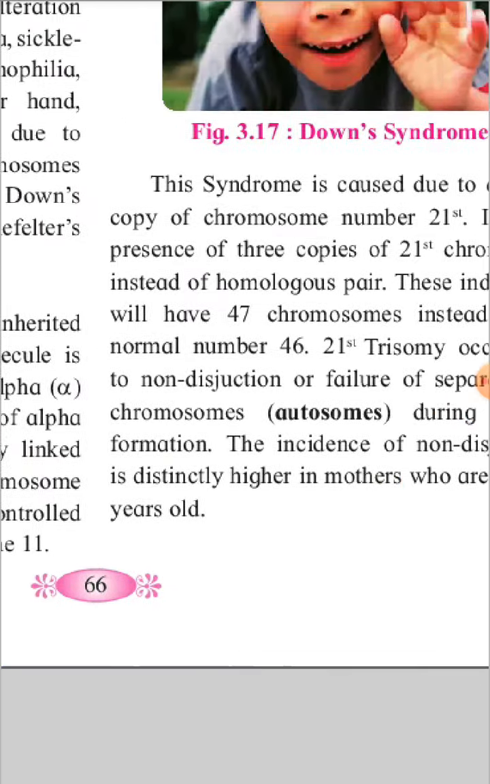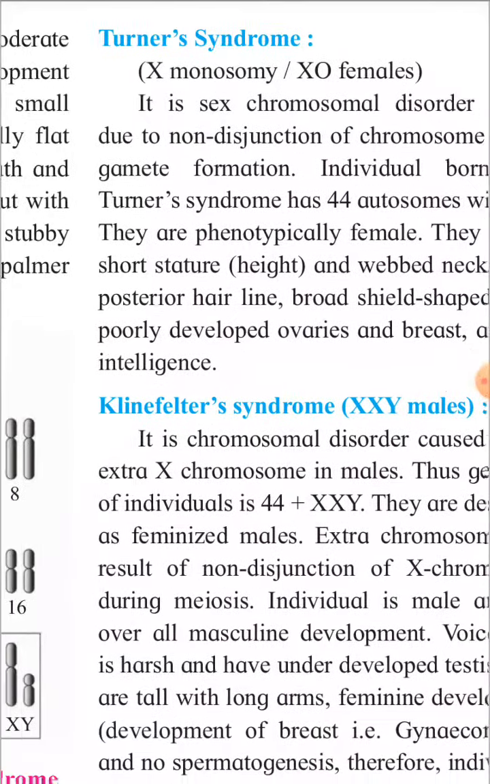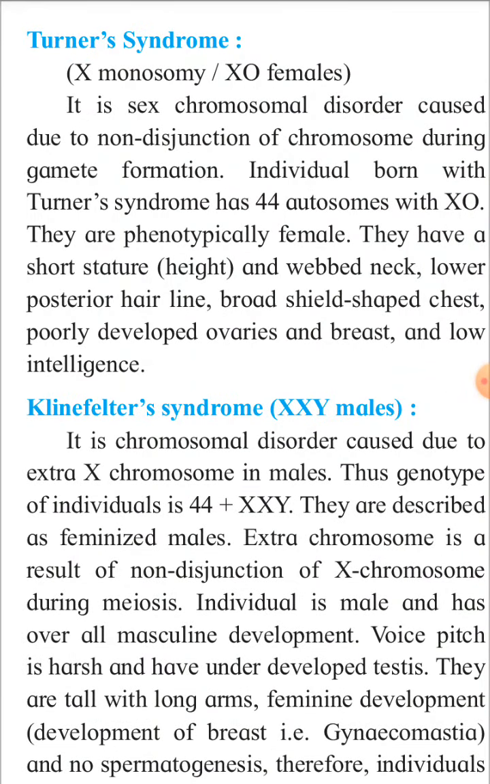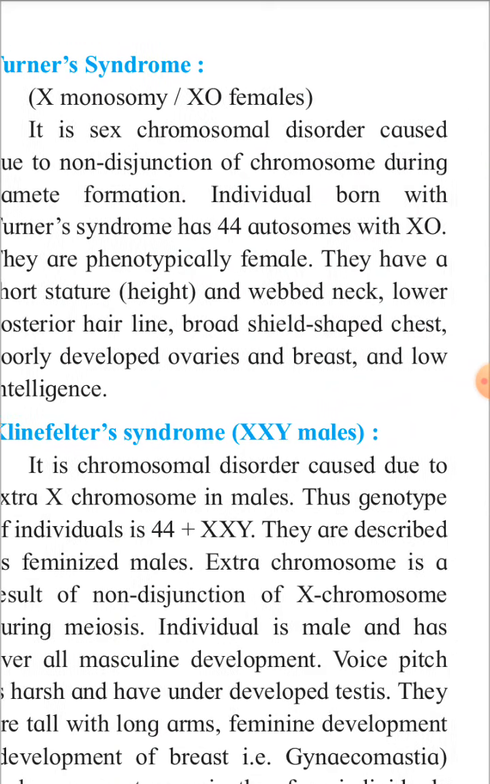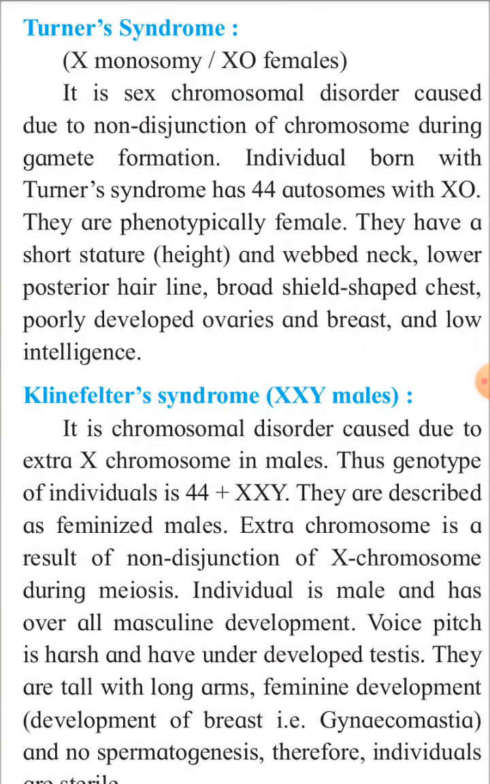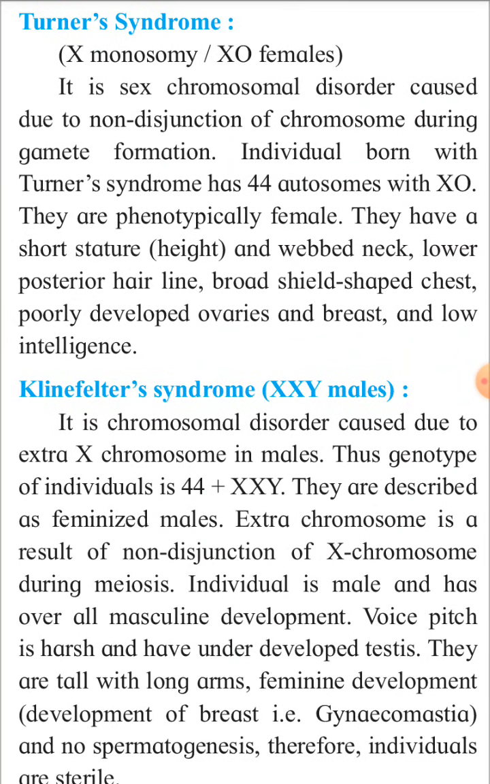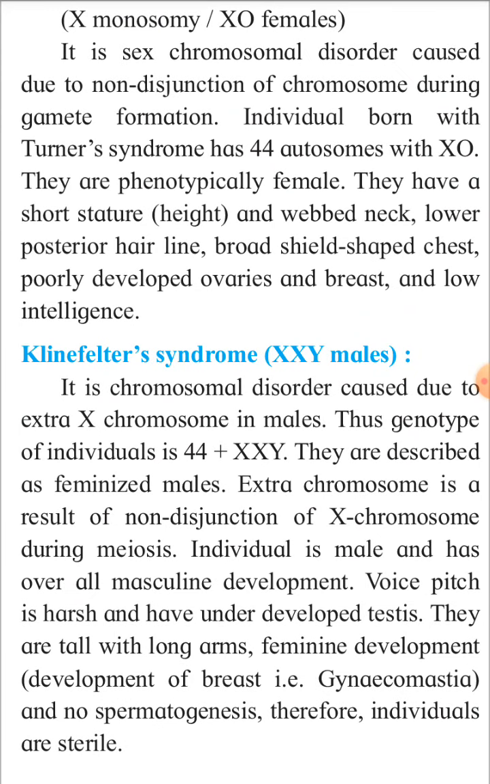Then next one is Turner syndrome. Down syndrome we have studied. Now let us study Turner syndrome. It is also called X monosomy or X0 female. X monosomy means there is only one X sex chromosome instead of XX. Mono always means one, so only one X chromosome is there. That's why it is monosomy. And X0 means only one X chromosome is there in the females. So it is a sex chromosome disorder caused due to the non-disjunction of chromosomes during gamete formation.